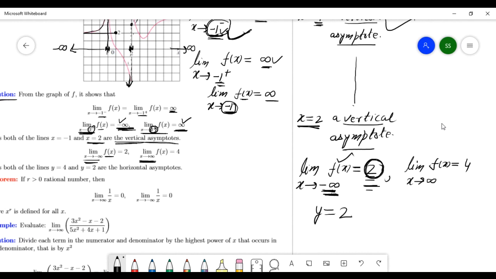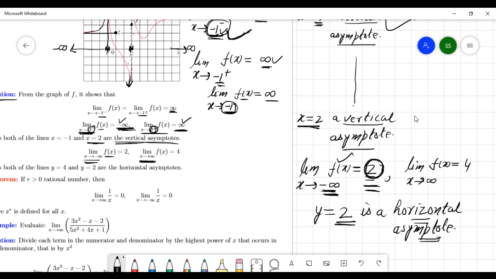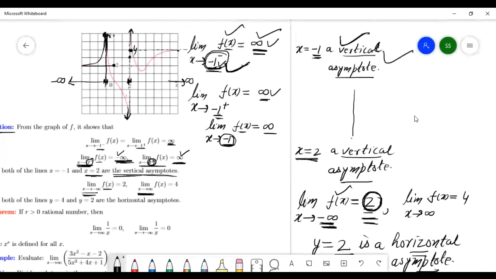This y equals 2 is the horizontal asymptote. See this, y equals 2 is a horizontal line. So y equals 2 is this.